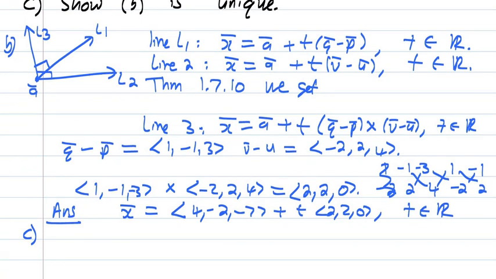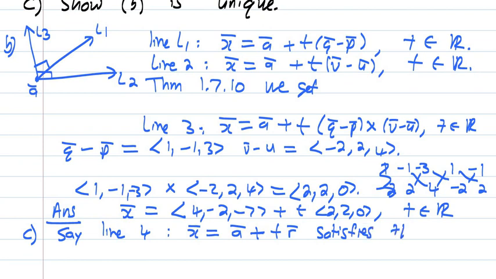Alrighty, now part B is to show that the answer is unique, that there's not more than one line with this property. So say line 4 of the form x is equal to A plus tR satisfies the properties. So what we do, this is the tip, we say, let's say there's a fourth line that passes through point A, that's one of the conditions, and that is both perpendicular to line 1 and line 2. It has the properties, all right?